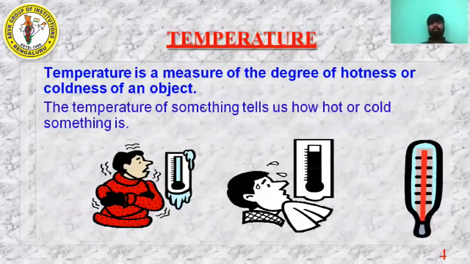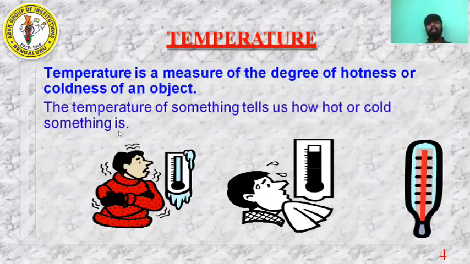Next concept is temperature. So what is temperature? As I told you, temperature is a measure of degree of hotness or coldness of an object. So the temperature of something tells us how hot or cold something is.